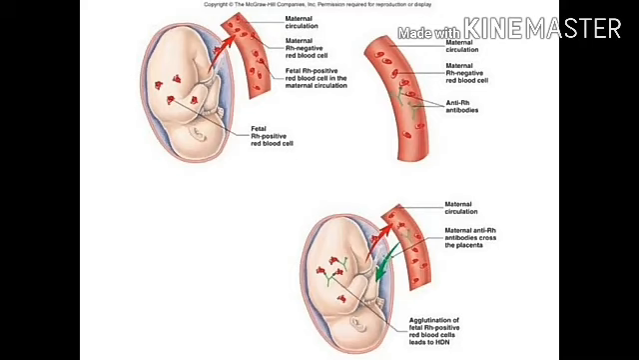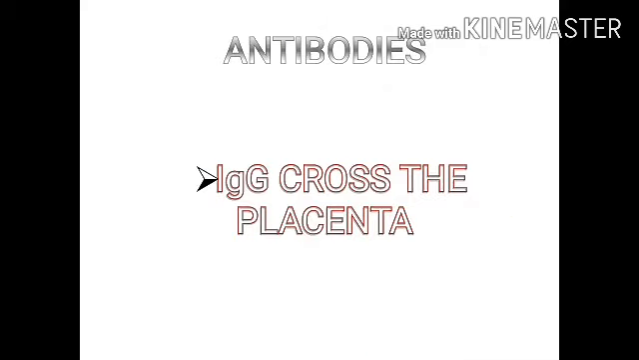Observe the picture showing the RH positive fetus inside the RH negative womb of the mother. The antibody which is produced by the mother will be crossing the placenta. Observe the picture carefully. Which is the antibody crossing the placenta? Immunoglobulin G. That is immunoglobulin gamma crossing the placenta.